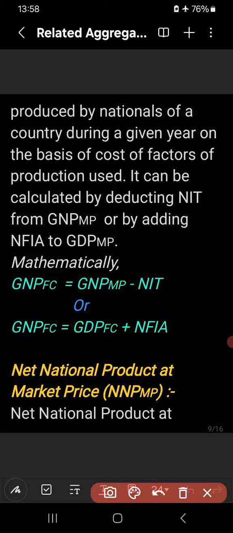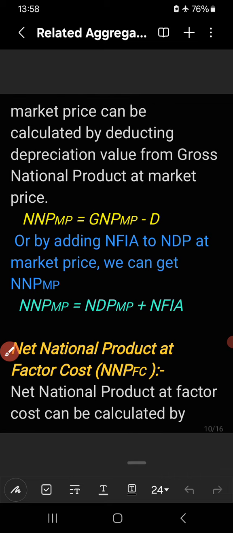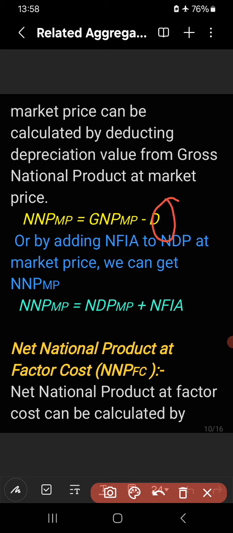Remember this thing. Then how to calculate NNP at MP, net national product at market price? You see, net national product at market price can be calculated by deducting depreciation value D from gross national product at market price. So, NNP MP is equal to GNP minus D. When we deduct depreciation value from gross national product at market price, we get net national product at market price.